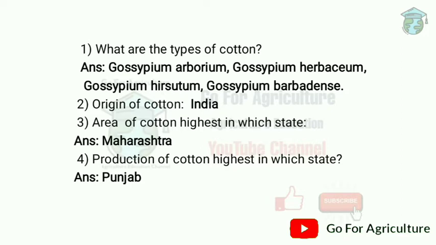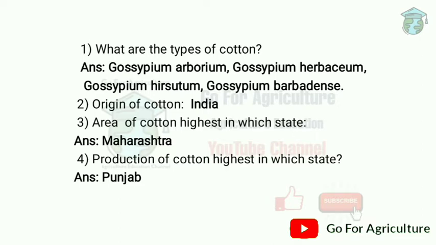So what is Gossypium arboreum? Gossypium arboreum is old world cotton, desi cotton we can say. It is short fiber and the length of fiber is 1.25 to 2.1. In India it has 29 percent. It is also called Bengal straight. So next one, Gossypium herbaceum. In Gossypium herbaceum the fiber length is 1.25 to 2.3.